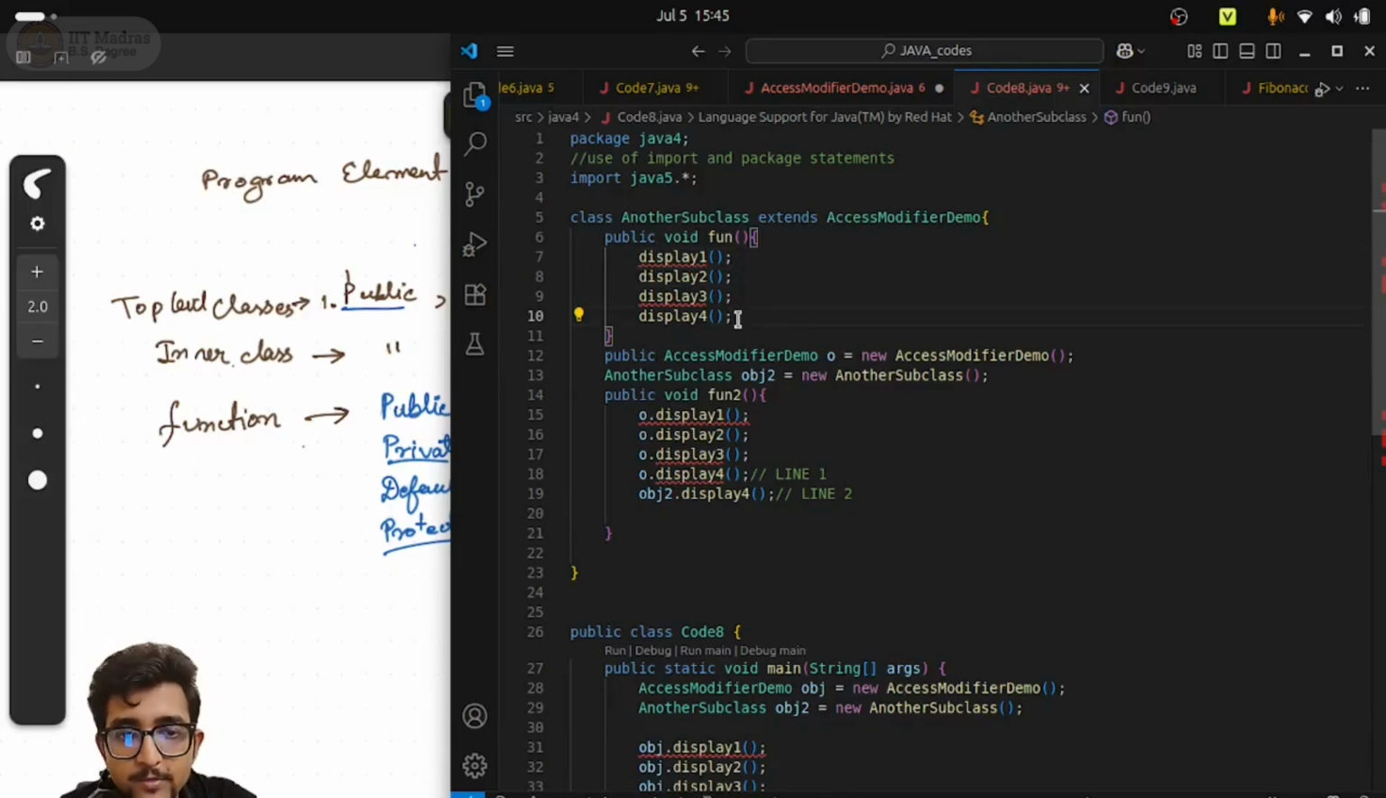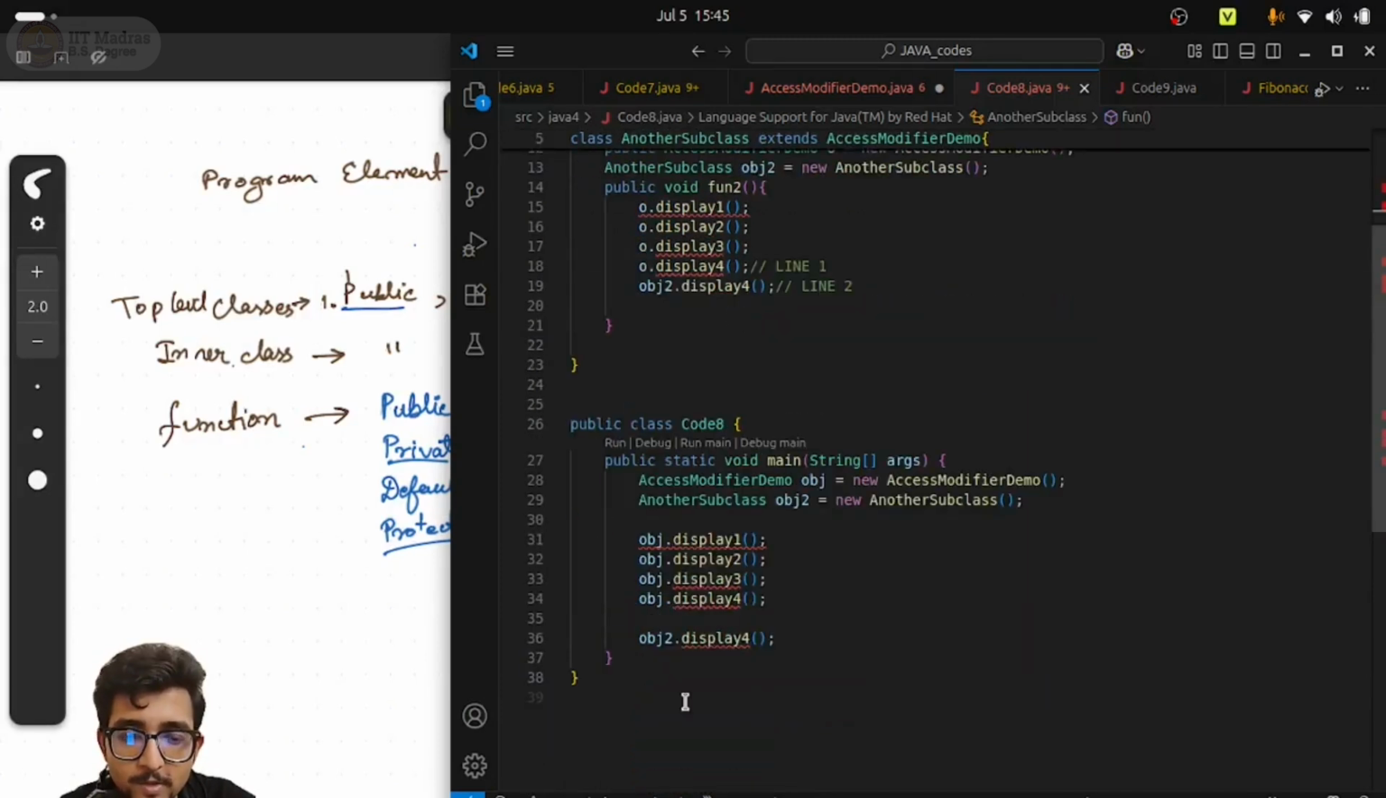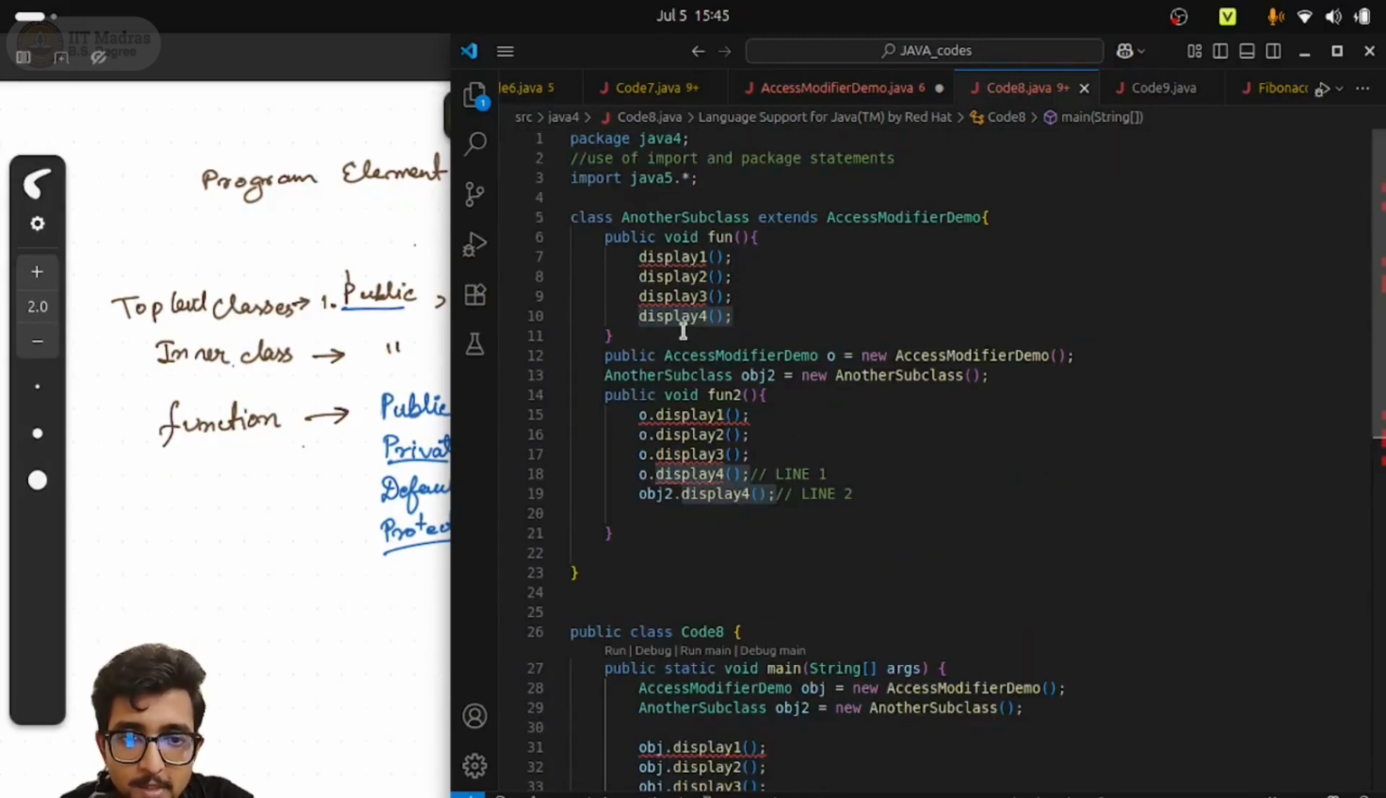Display4 was protected. Now you see, although we are outside the package, still display4 is working here because another subclass is basically a subclass of access modifier demo class, right? Otherwise this would not have worked. So like in the main method, display4 was coming as erroneous, right? But here it is coming perfectly fine, right? Because it is a subclass.